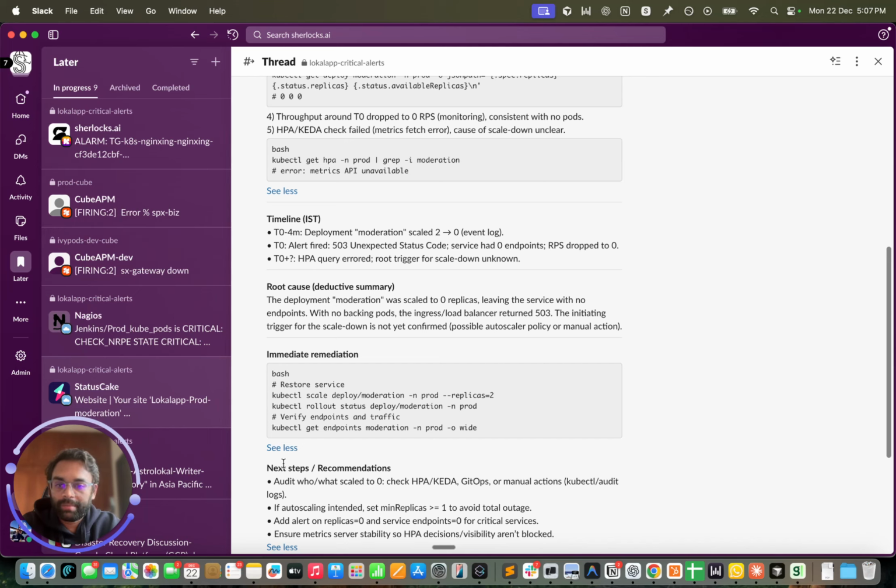The longer term remediations Sherlock's recommend are these, of which this is extremely interesting because Sherlock's recommend that we should add an alert on replicas equal to 0 and service endpoints equal to 0. Because if this happens, the service is definitely going to go down. Then why wait for 4 minutes for StatusCake to raise this alert? Rather than that, just raise the alert here, and that will lead to the root cause even faster.